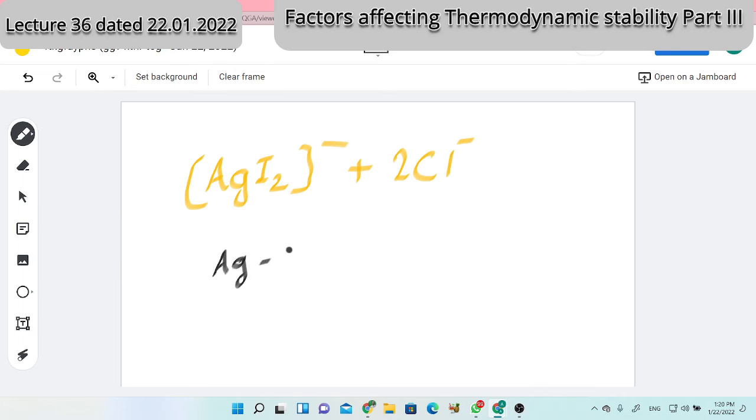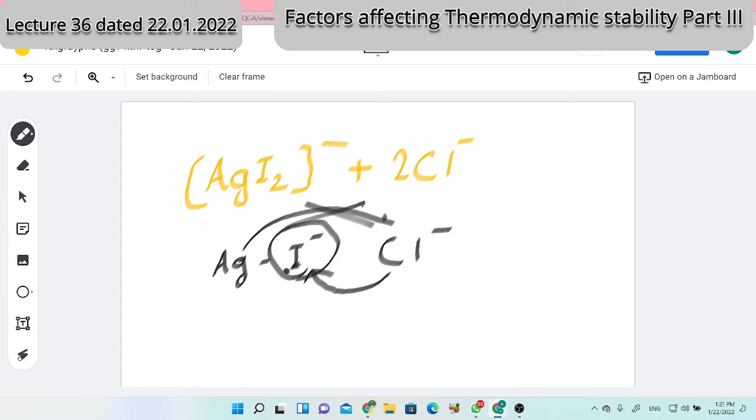Silver ion is with the bond I minus. One more friend is there, that's chloride minus. Will silver ion form a strong bond with iodide or chloride? Silver ion is a class B kind of ion, so it will not dream for chloride. It will not think about chloride because iodide is a strong ligand for that silver. Iodide is a good friend for the silver. There is good covalent character, good understanding between them. Similarly, even if chloride comes, chloride will find that it can form a bond with silver, but the boss is already there. Already big ions are there, greatly bonded ions are there. So chloride can't do anything.